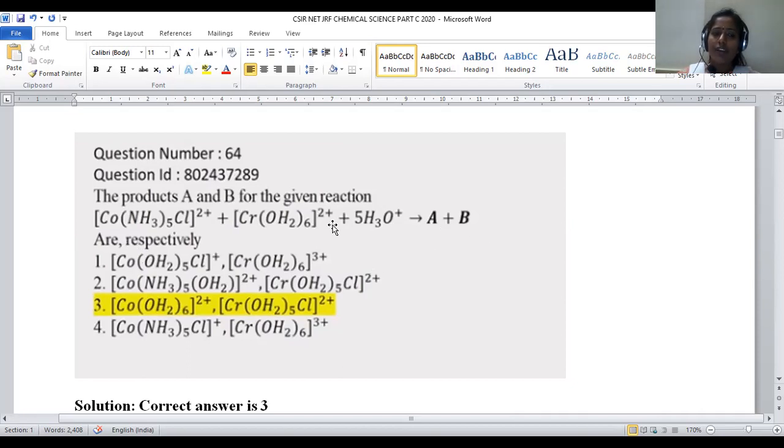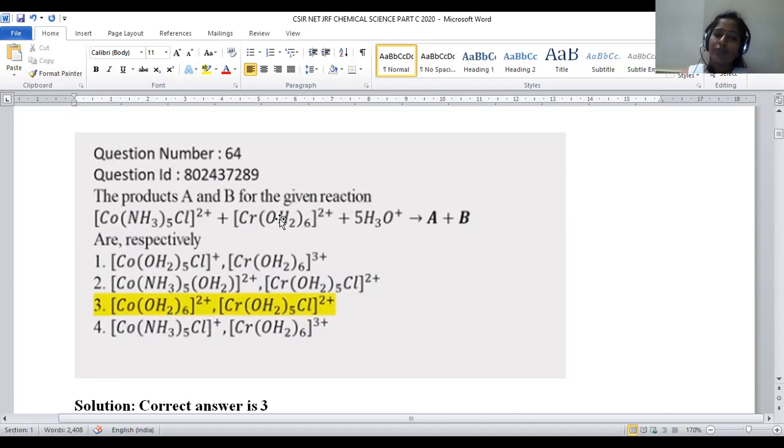So what we have to do when adding these two complexes, it is very clear that one of the complexes has a chloro functional group in it. Just now we discussed that chloro is able to form a bridge, linking two metal atoms. Whenever two complexes react through a bridging ligand, there is a possibility of electron transfer through the inner sphere mechanism. Electron transfer is of two kinds. One is outer sphere, the second is inner sphere mechanism.